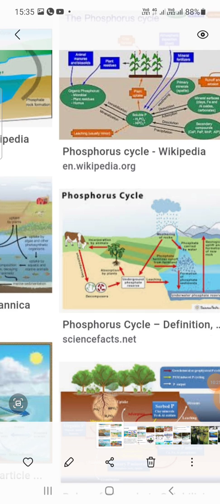In this manner, the excess phosphate in the bodies of animals is excreted out. So, this is a sedimentary cycle. That's why this cycle is quite different from each of the other cycles.